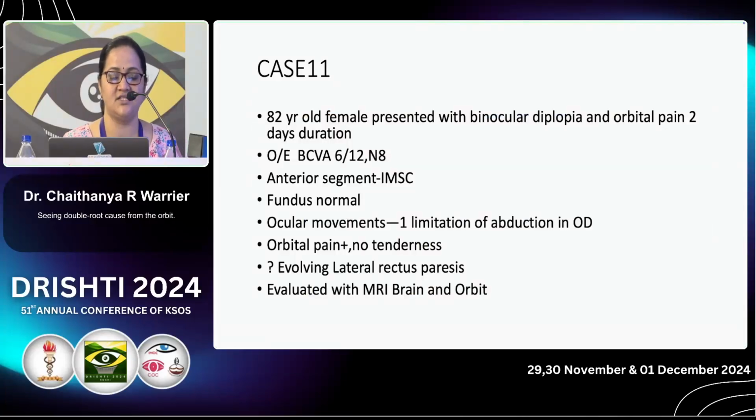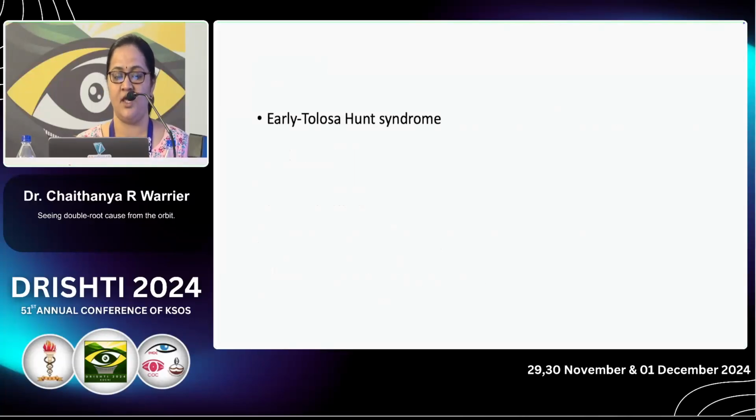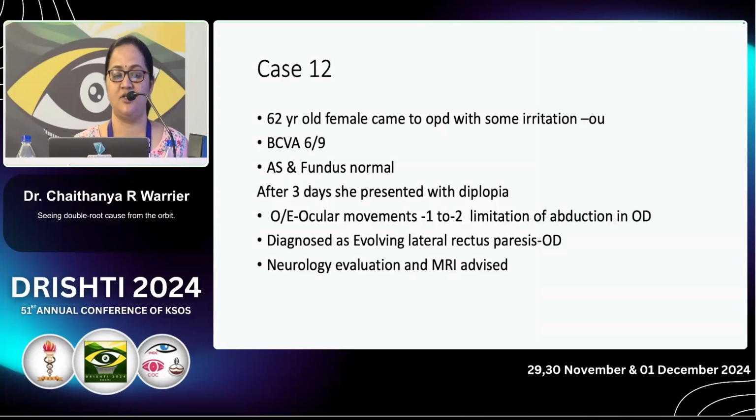And coming to another case, an 82-year-old female, she presented with binocular diplopia and orbital pain of 2 days duration. Best corrected visual acuity was 6/12. Anterior segment evaluation showed immature senile cataract, fundus normal. Ocular movements showed limitation of abduction in the right eye. Orbital pain and tenderness was there. Suspecting evolving lateral rectus paresis, evaluated with MRI brain and orbit, it turned out as early Tolosa-Hunt syndrome, treated with steroids, and she became asymptomatic.